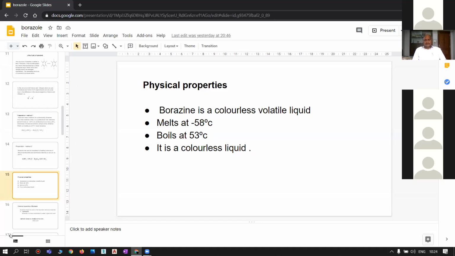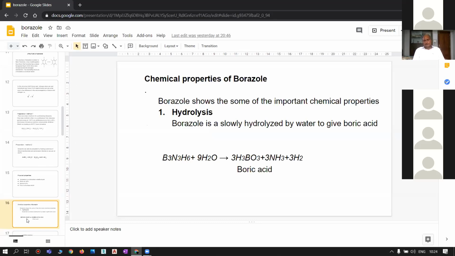Coming to the chemical properties of borazole. A number of chemical properties are exhibited by borazole. However, today I am going to deal with 3 important chemical properties.